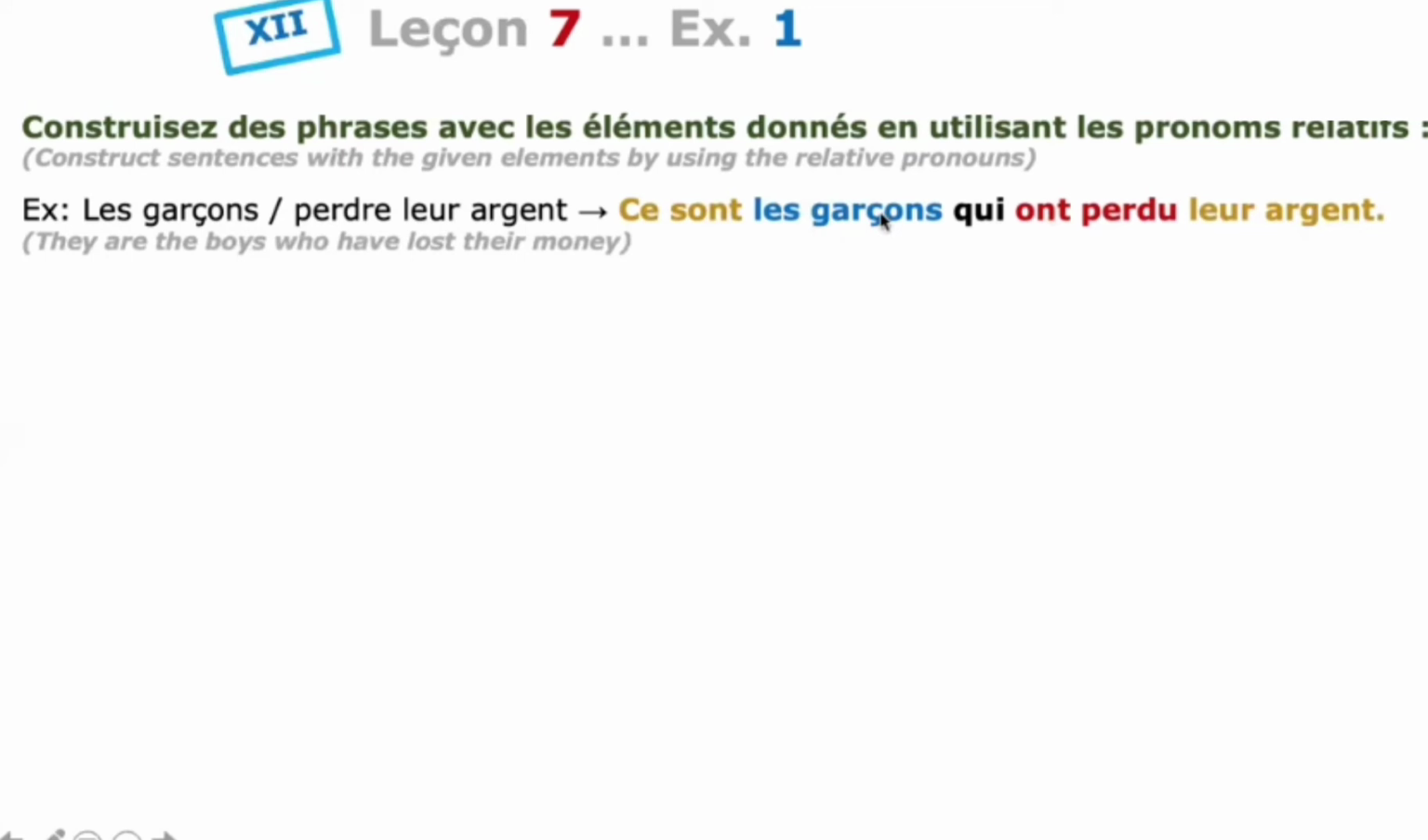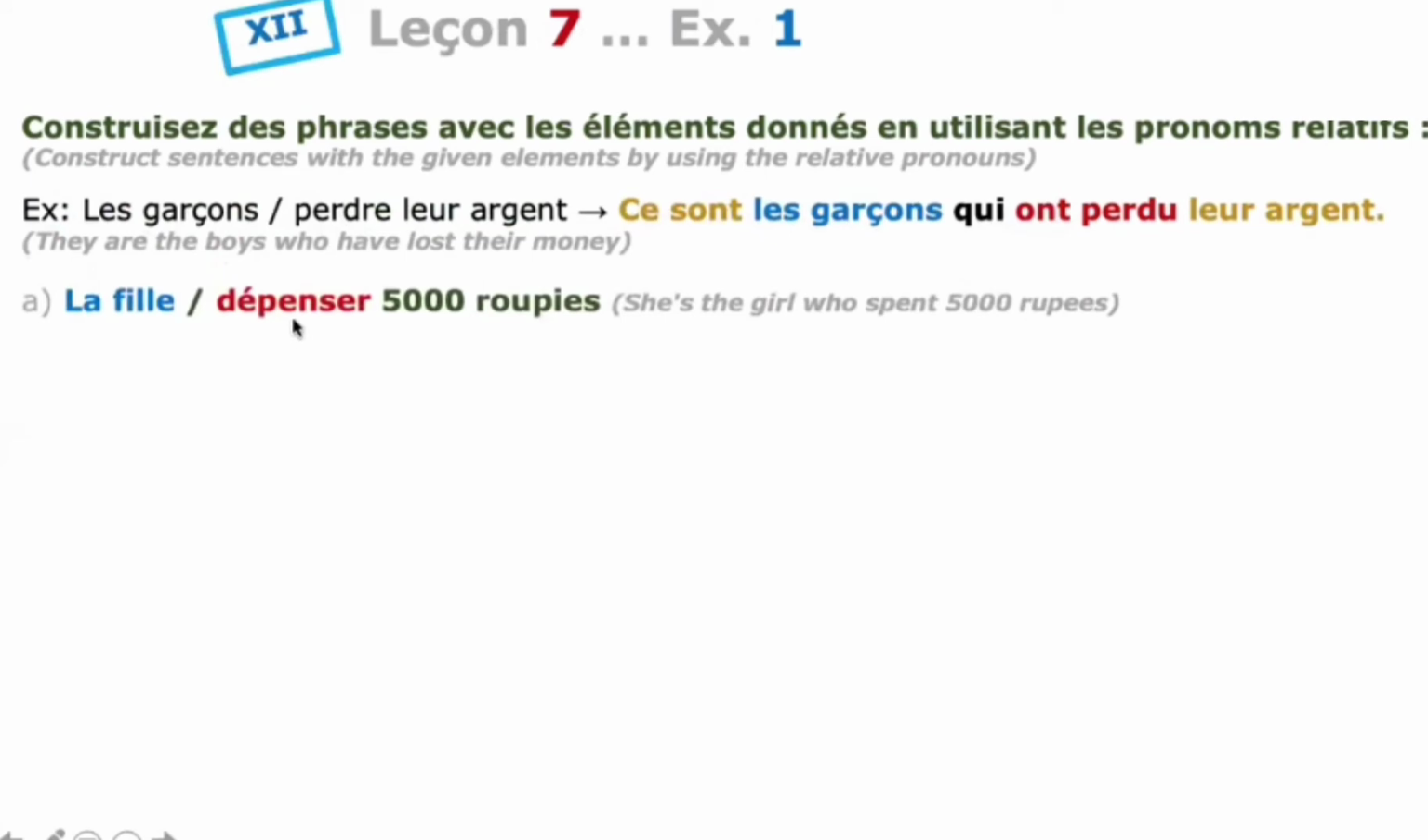Okay, so the noun is in plural form, and then after qui, our verb is perdre. Remove re and add u, then it is the past participle. See, in the same way we have to write the sentence. La fille dépenser 5,000 rupees. So the girl who spent 5,000 rupees.